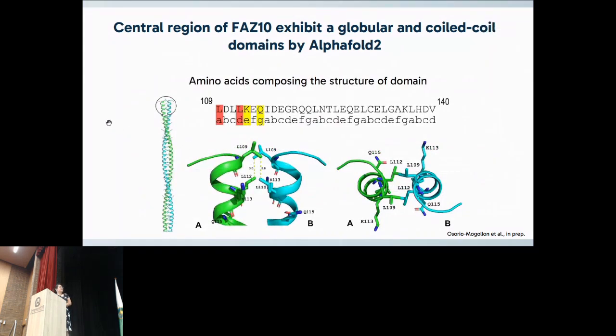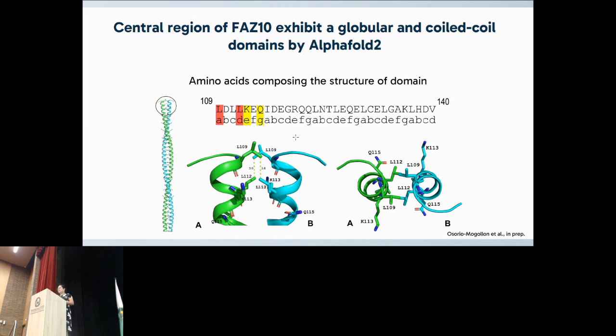Taking advantage of this structure, we have identified the key amino acids composing the coiled coil domain. The amino acids in positions A and D, like leucines, are hydrophobic to make the interaction between the two chains in the dimerization. And positions E and G, as we can see here, are polar amino acids that support this interaction.